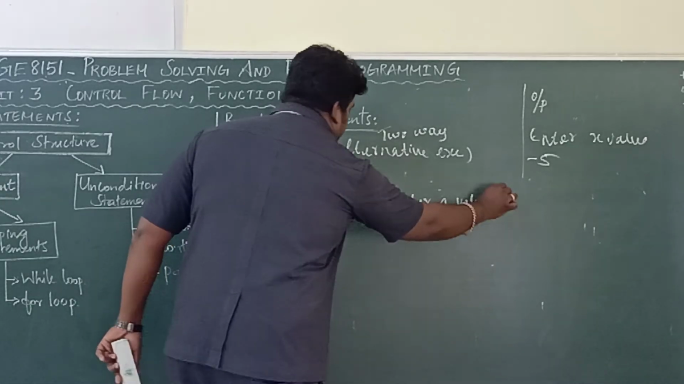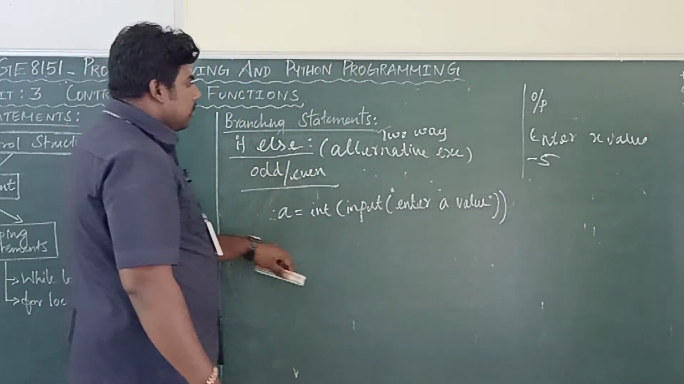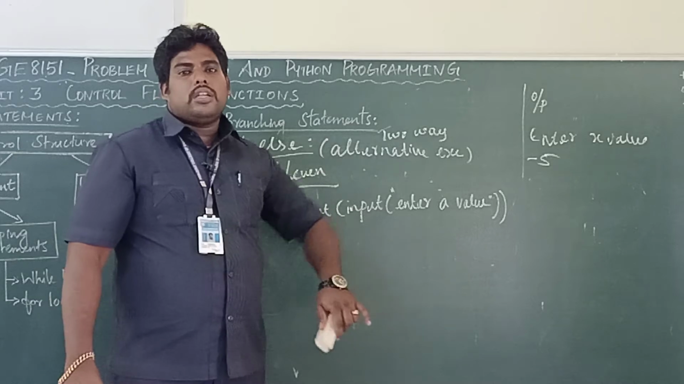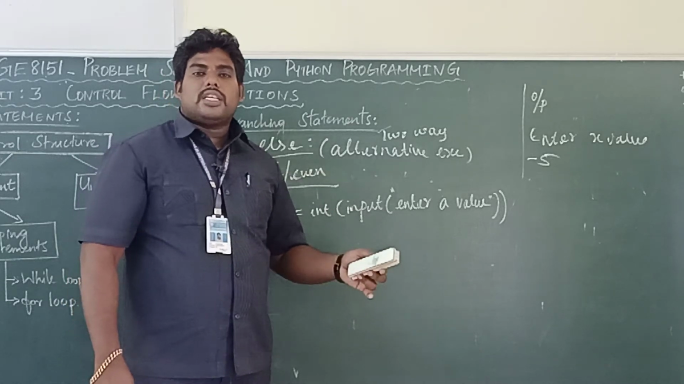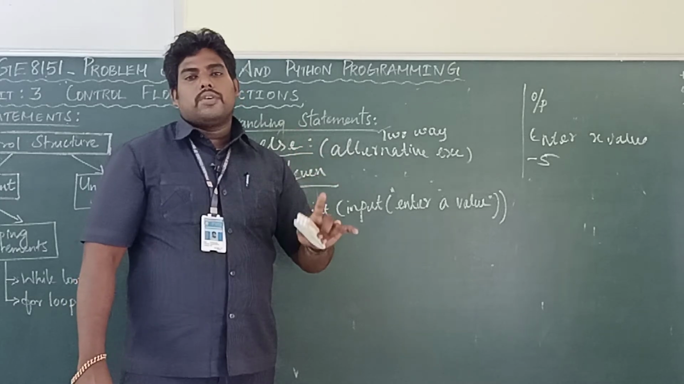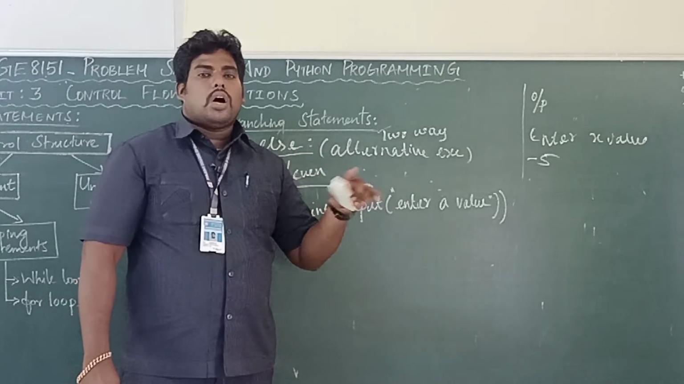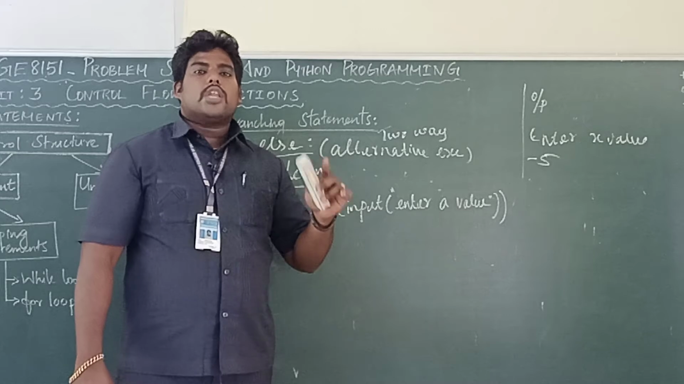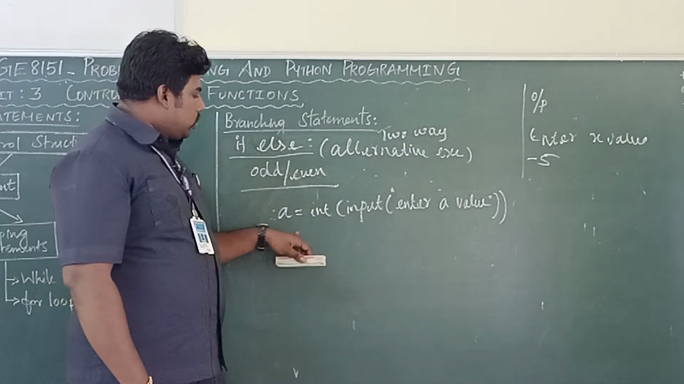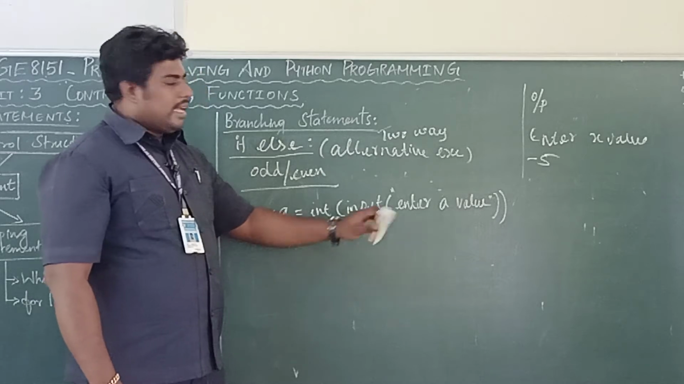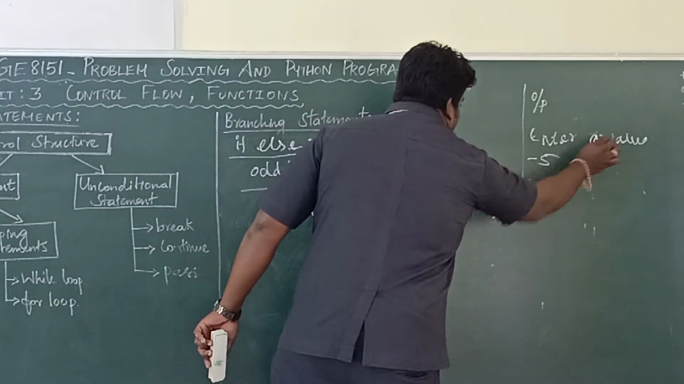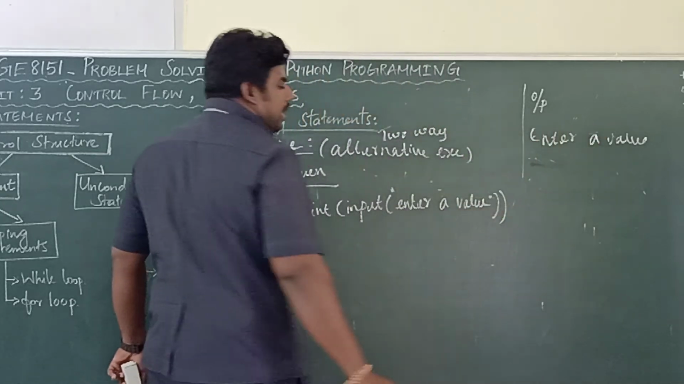Okay, enter a value. Then first, for finding whether the number is odd or even, what is required? For finding the value odd or even, first we need one input. Whether the input is 2 or 3, 5 or 6, any one value I want to get. So I am getting the input: a = int(input("Enter a value")). In the output, it will display like this: enter a value.